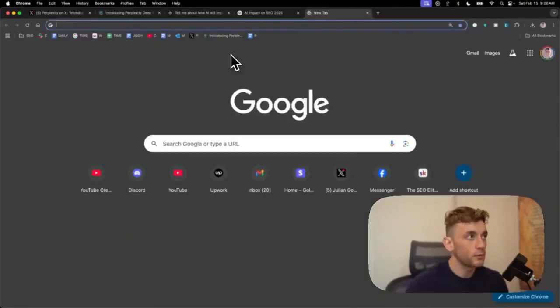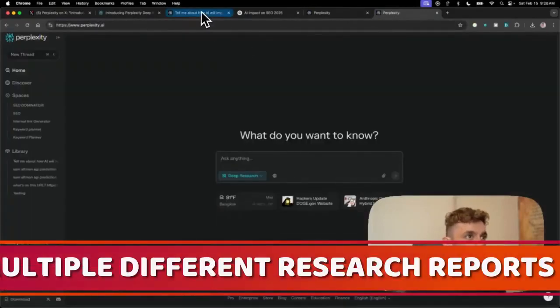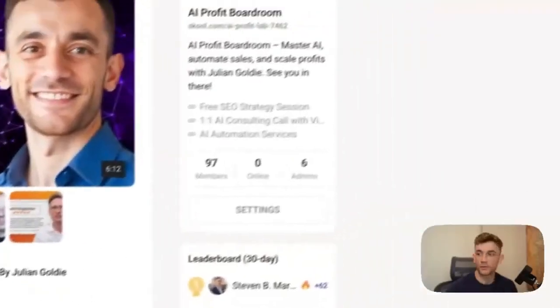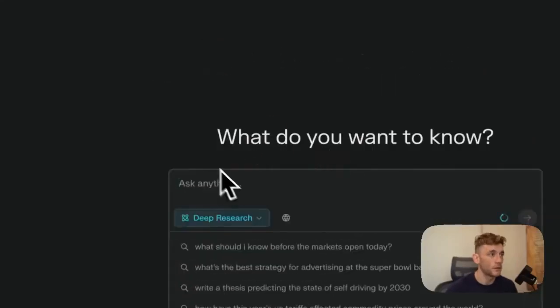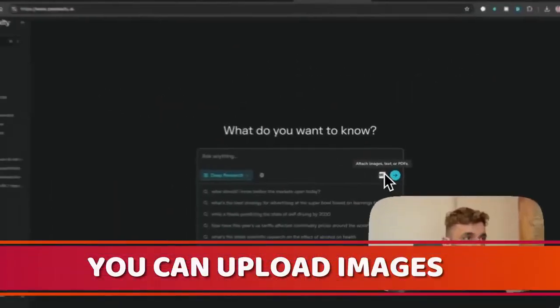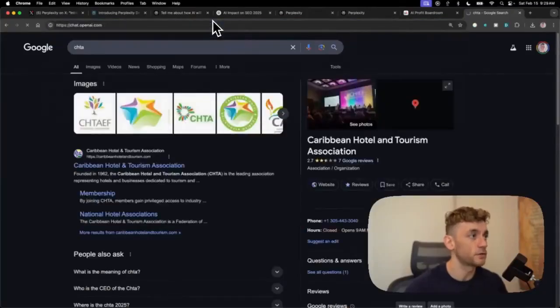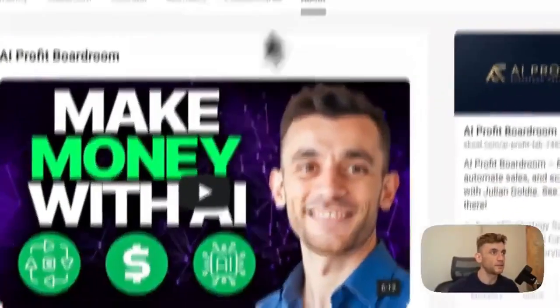Now, what I want to test as well is whether we can do multiple different research reports in different tabs. So I'm going to say, for example, research similar alternatives to profit boardroom community, and we'll plug that in. Let's see if we can upload images directly inside here. Yeah, so you can upload images, which is pretty useful. Let's have a look if you can do that inside ChatGPT deep research options. If we select deep research, yeah, you can upload images inside ChatGPT deep research too.